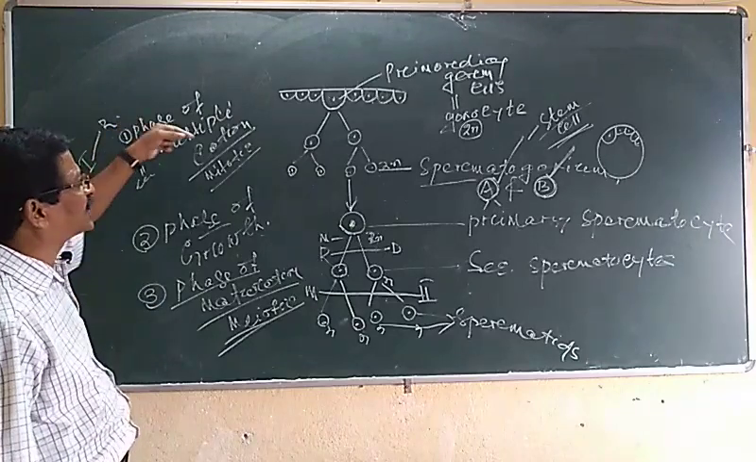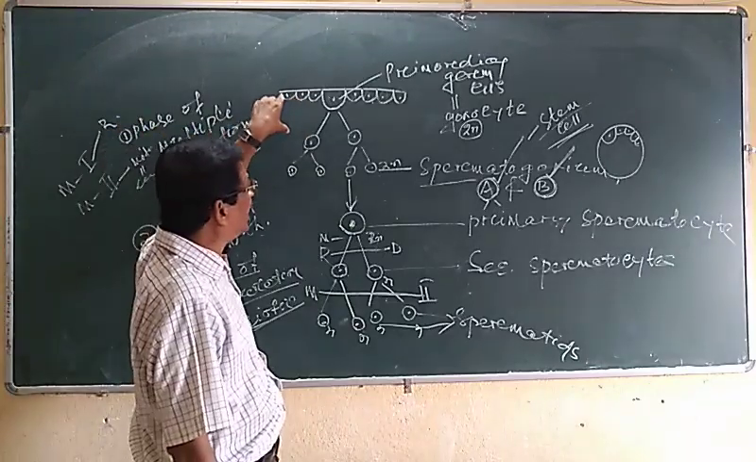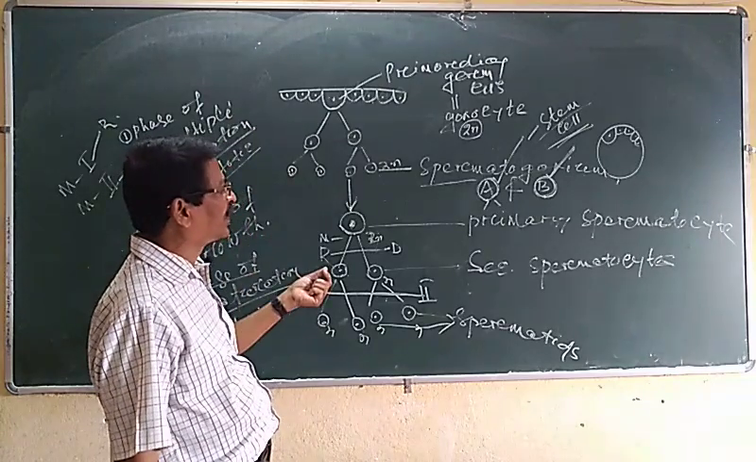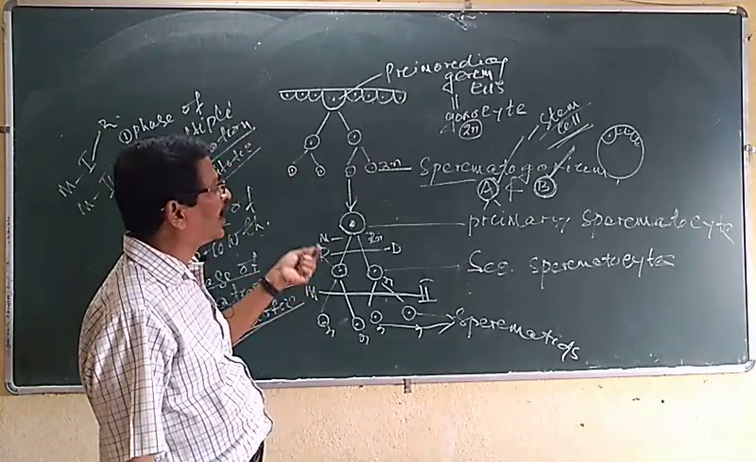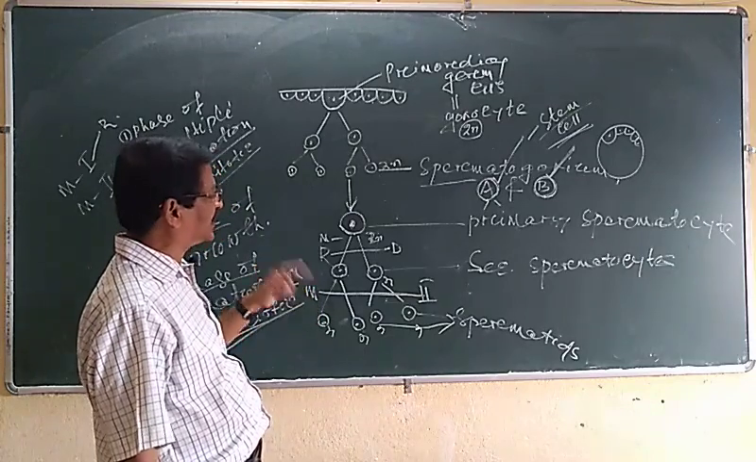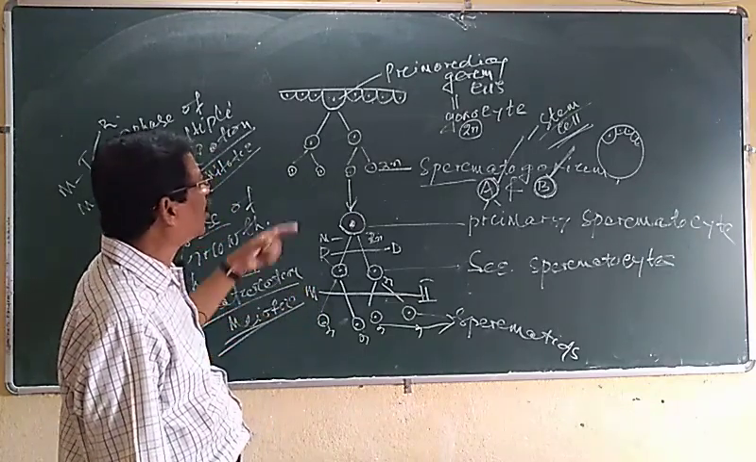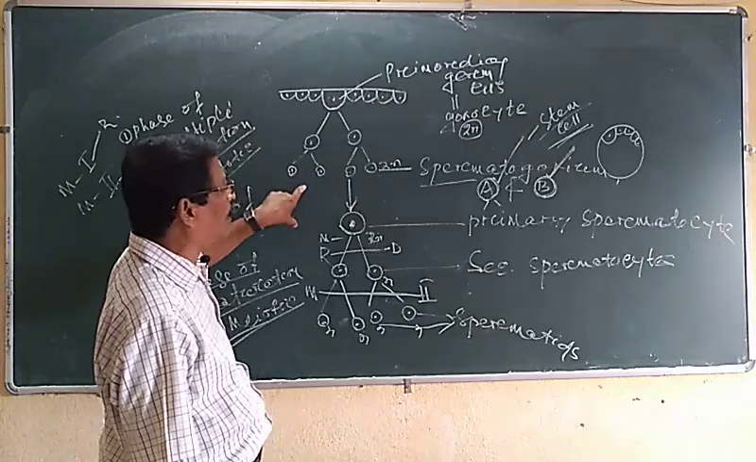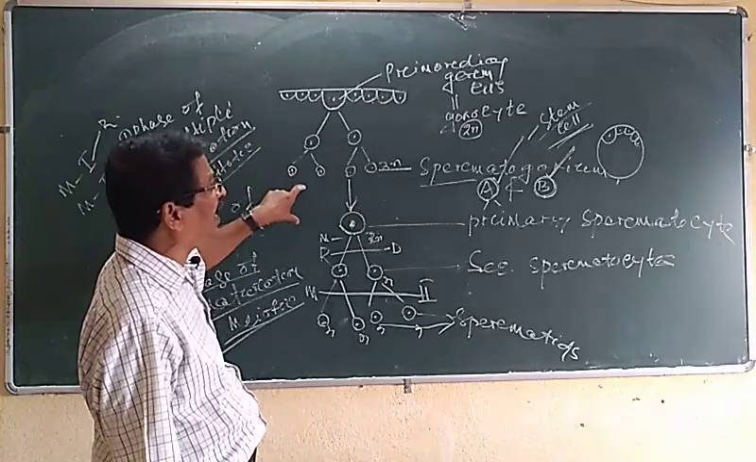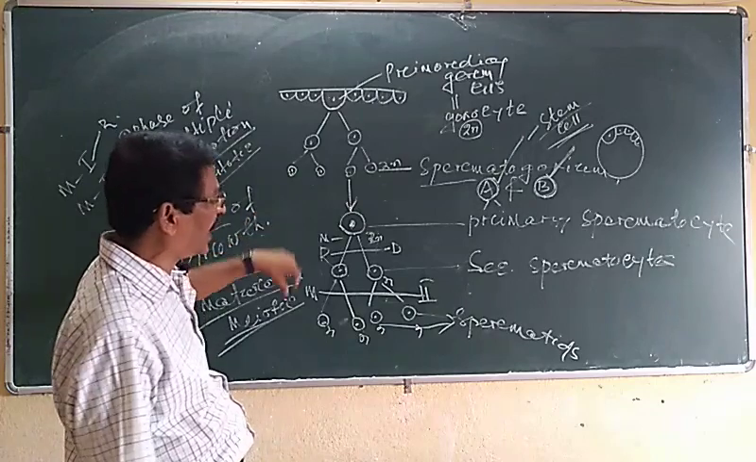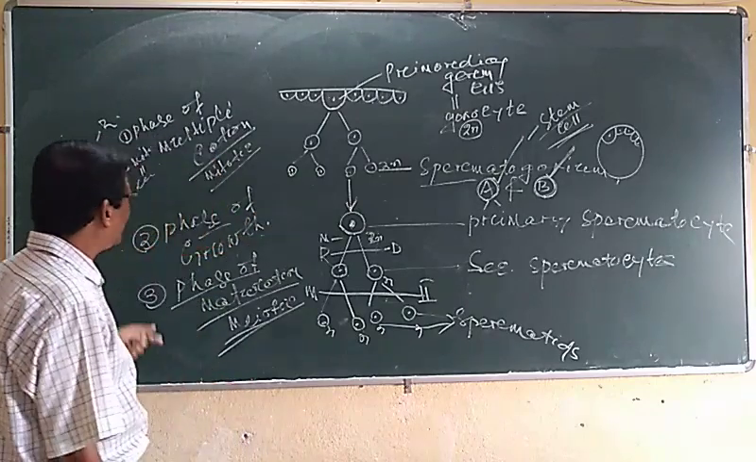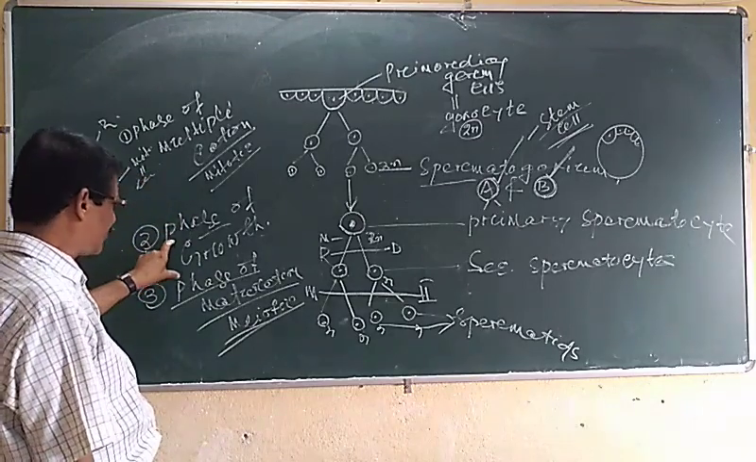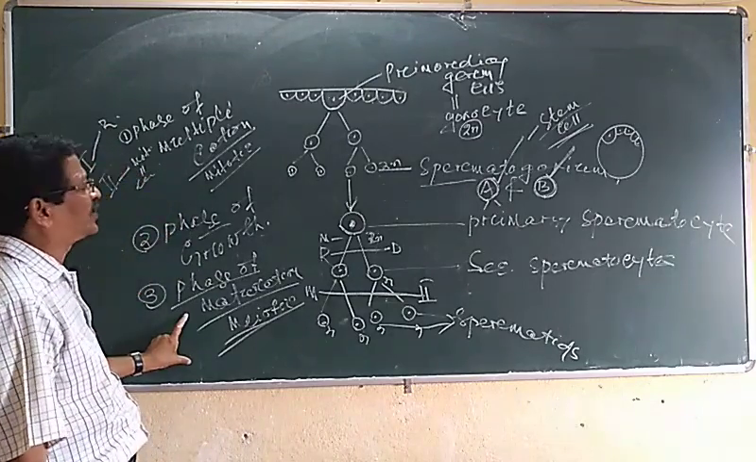I have told you that spermatogenesis is a process by which the sperms are formed inside the testis of the male, where haploid gametes are formed from the diploid germinal epithelial cells of the testis. It includes three phases: the phase of multiplication, the phase of growth, and the phase of maturation.